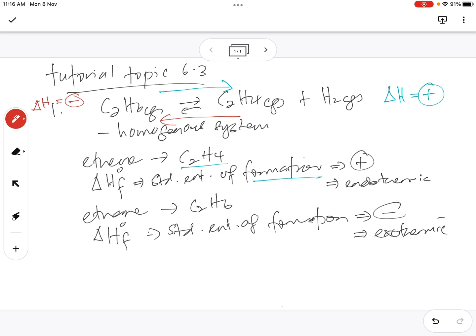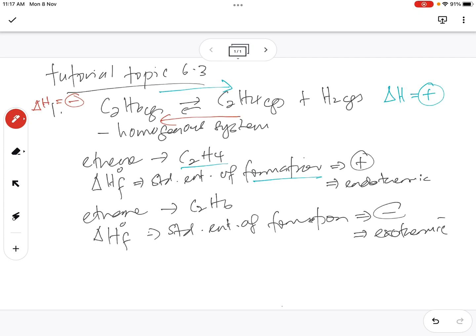Is it okay so far? We haven't solved the problem, we just understand the question. Now they want to know the effect on Kp, equilibrium constant Kp. What will happen to Kp? It can only be one of three things. Either Kp decreases, Kp increases, or Kp remains. Right? Increase, decrease or remain unchanged. Only three. So now we look at what changes will happen.